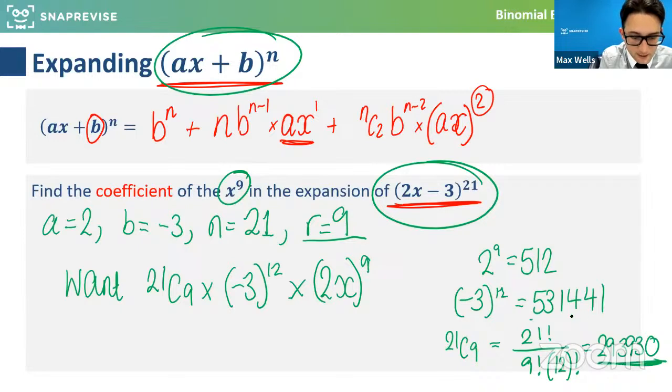We need to multiply that by that by that, and that would be the coefficient of x to the 9, which you can see looks ridiculous. You would never have thought it'd be that massive, but it is, because there are so many ways of getting that term across 21 brackets. That's just for one way, let alone the fact we want this many ways of doing it.